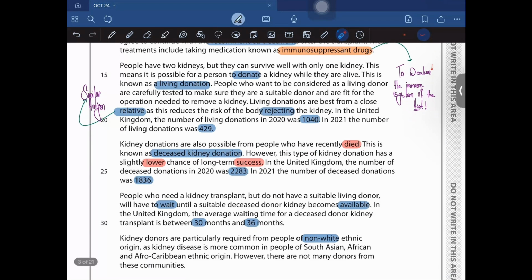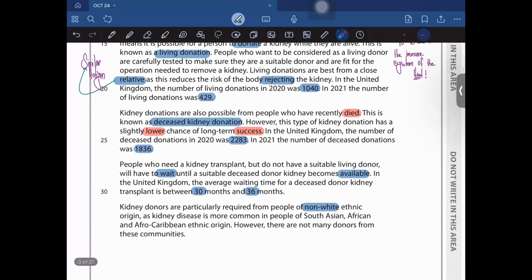Okay, so moving on. Kidney donations are also possible from people who have recently died, okay? First of all, remember that there was living donation, and now they say that kidney donation can also be possible from people that have recently passed away, okay? This is known as deceased kidney donation, and the other one is what we refer to as live kidney donation.